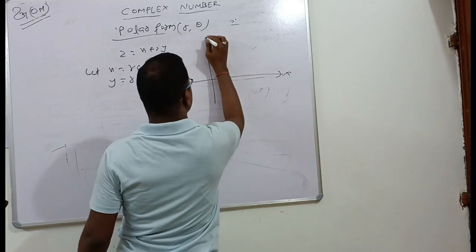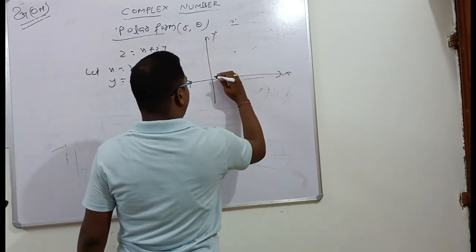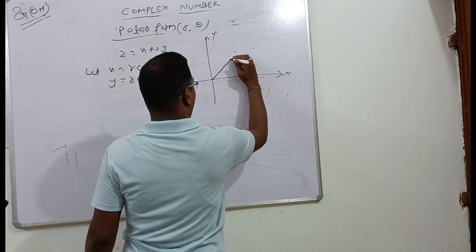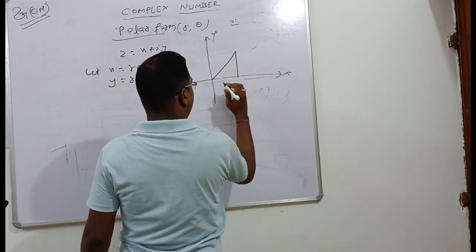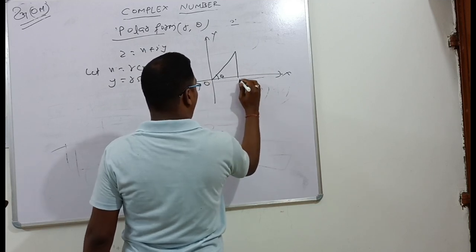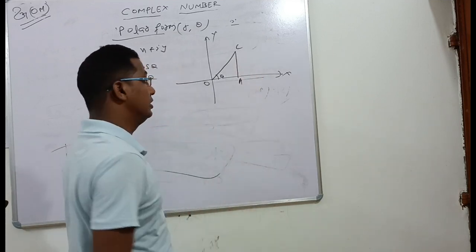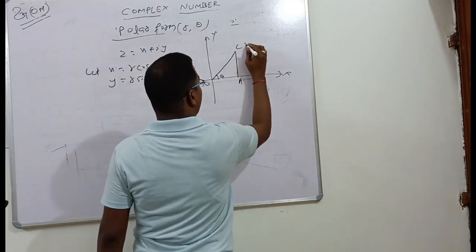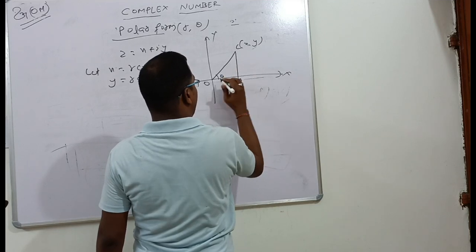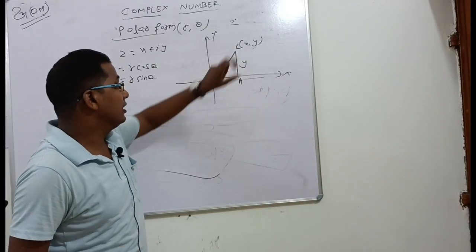That is the x-axis, that is the y-axis. That is theta, origin O, and suppose the point C is (x, y), where that distance is x and that distance is y.